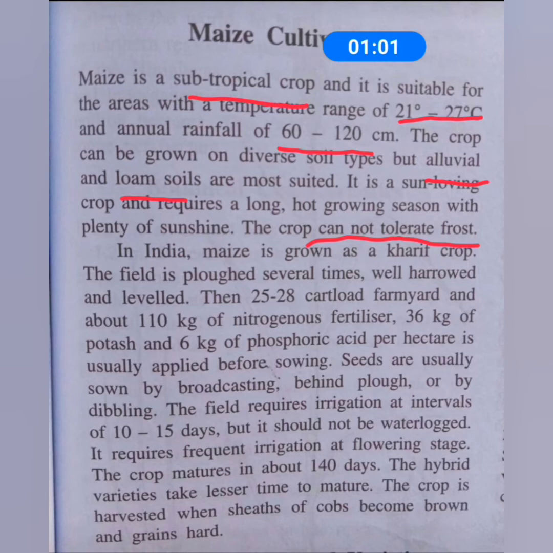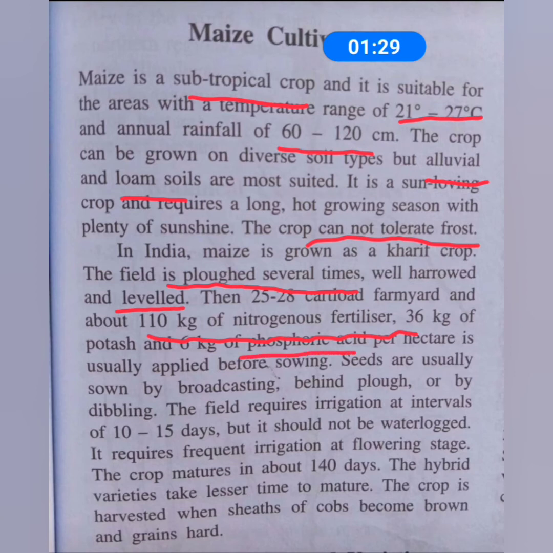In India, therefore, maize is grown as a kharif crop. For its cultivation, the field is plowed several times, well harrowed and leveled. You don't need to remember all these, but these are the different fertilizers required for its growth: the nitrogenous fertilizers, then potash and phosphoric acid.